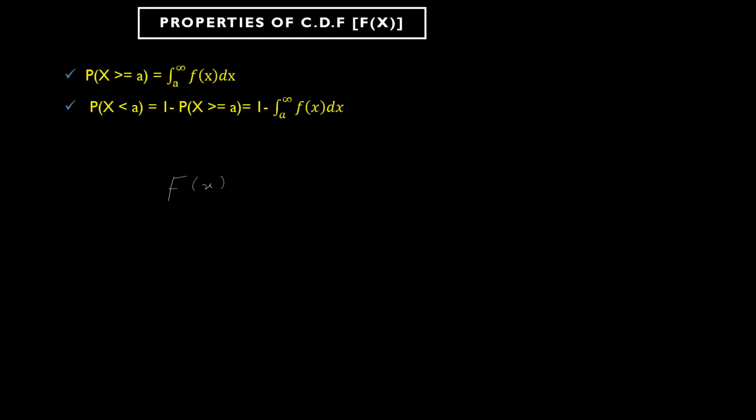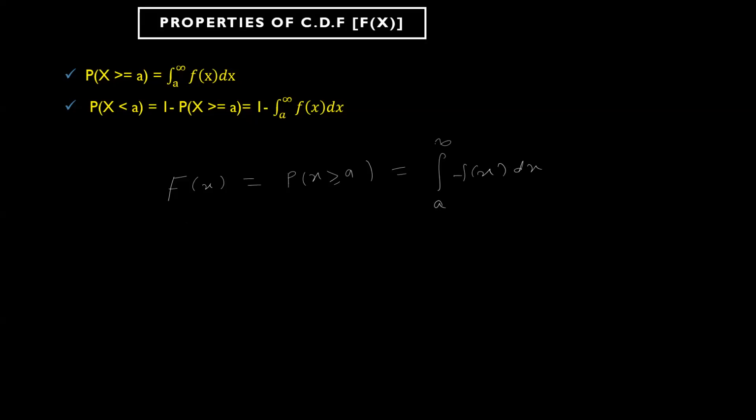Same thing here. If you have X greater than or equal to a, don't forget that it means from a to infinity you are going up. So this will be the integral from a to infinity of whatever density function f of x you have, plugged in here.